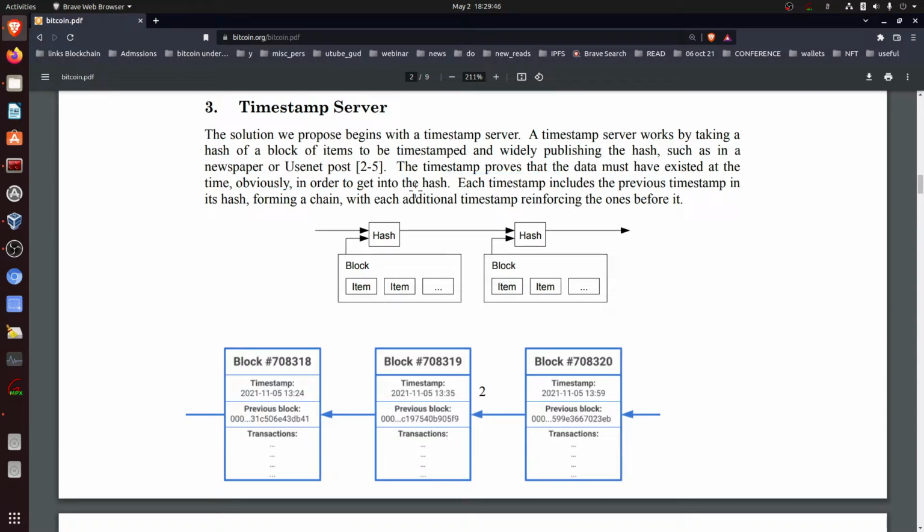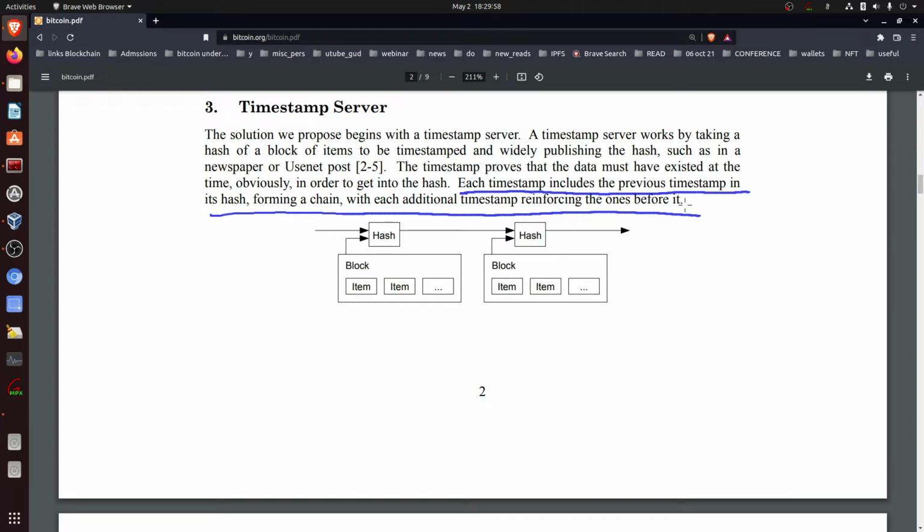So each timestamp includes the previous timestamp in its hash, forming a chain with each additional timestamp reinforcing the ones before it. So we come back to the same thing, that the blocks are connected to each other mathematically, and not only mathematically, they are all enabled on connected timestamps. So once a timestamp is indexed in any particular block, and once that block has been indexed in the blockchain, thereafter it would take an impossible kind of effort to change it. So with this, we come to the end of this third paragraph, basically a very small one.